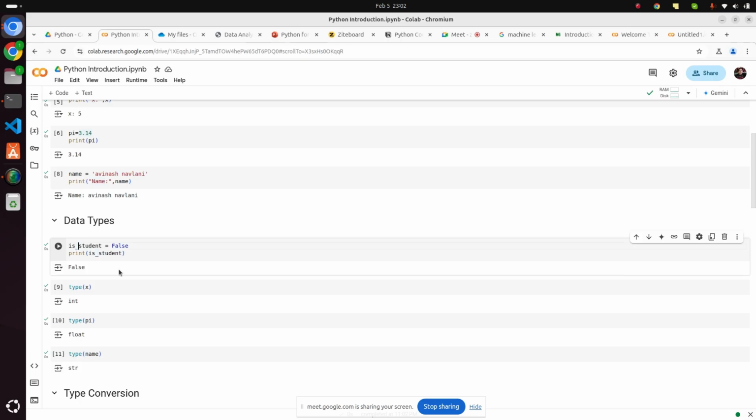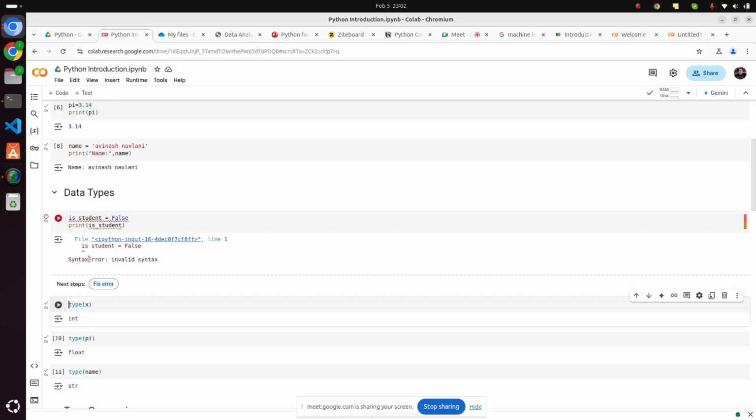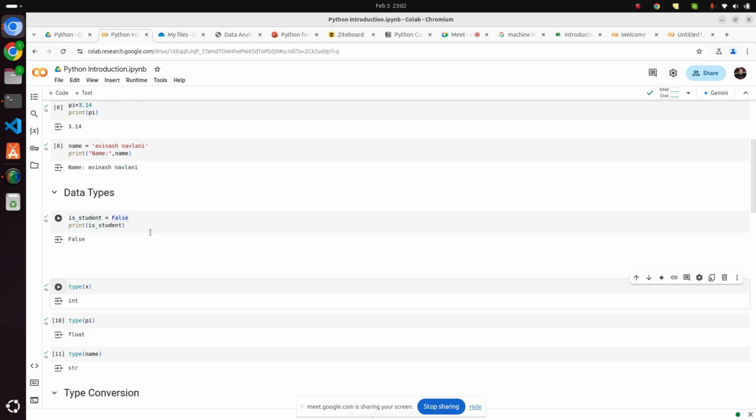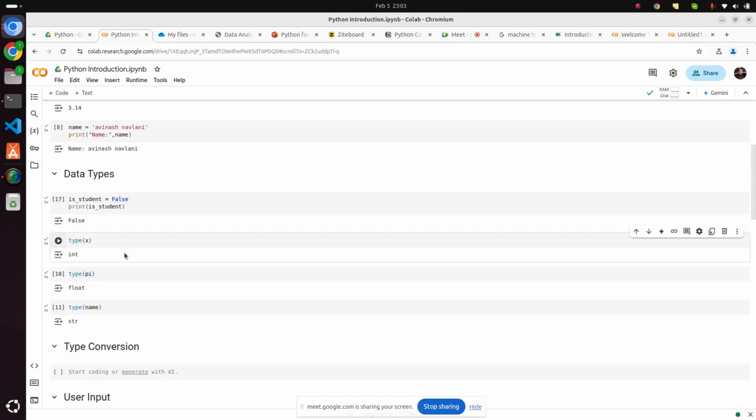You can't separate like this, with a space. It will give an error. Syntax invalid, because it won't identify it as a variable. So if it is a lengthier name, then you can use an underscore between the words, right? So a variable name can be separated using only an underscore, not with a space. So you can use it like this, right?